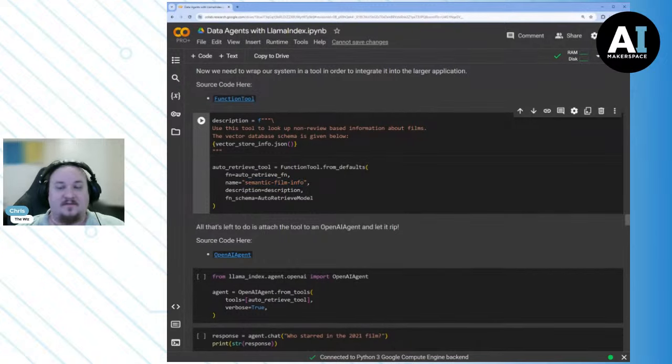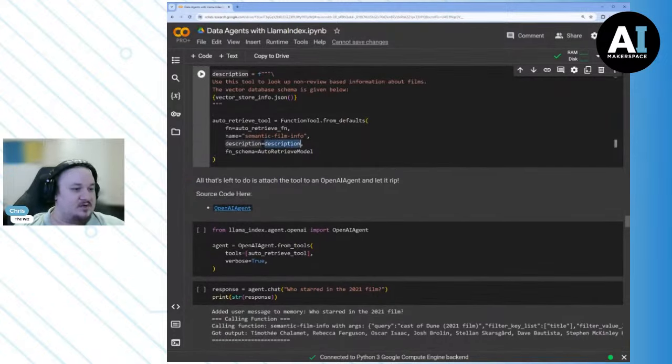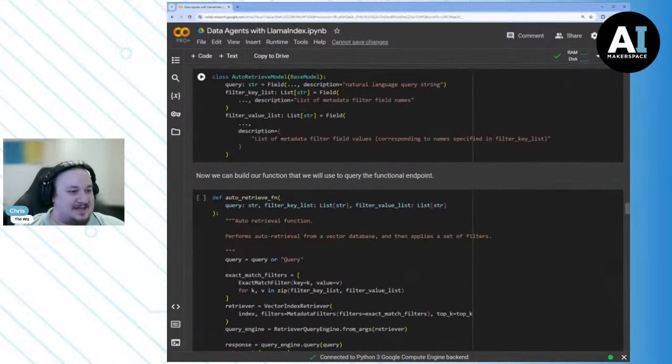This should be descriptive, right? Because the LLM is going to use this information to determine when to use this tool. We're going to provide our description, which, I mean, it makes sense, but it should be descriptive. And then we're going to use our auto retrieve model, which is this bit here.